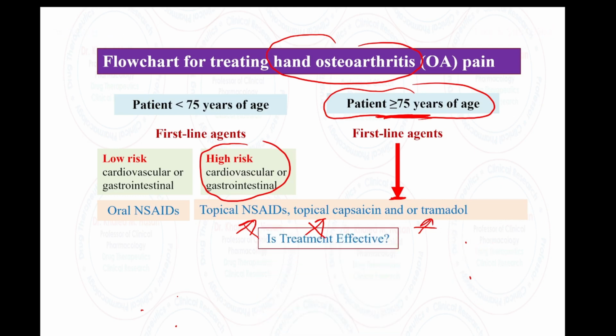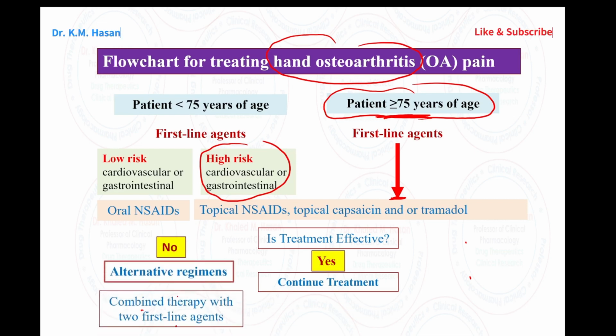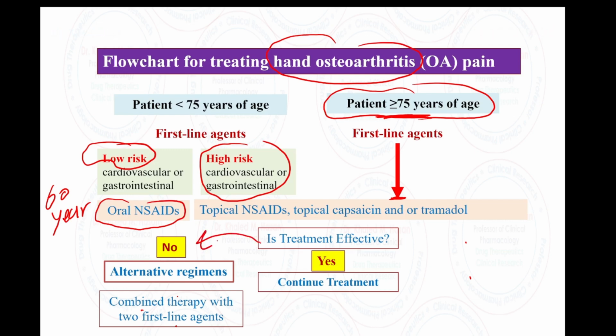So ask ourselves, when you go with a topical, is this treatment effective? We need to answer this question. If the answer is yes, continue treatment. If the answer is no, okay, you have a patient now. Let me say the patient comes to the clinic, like 60 years old, and has low risk of cardiovascular disease, and we prescribe oral NSAID, and the medication is not effective. So the alternative regimen is to go with a combination therapy between the first and second first line.